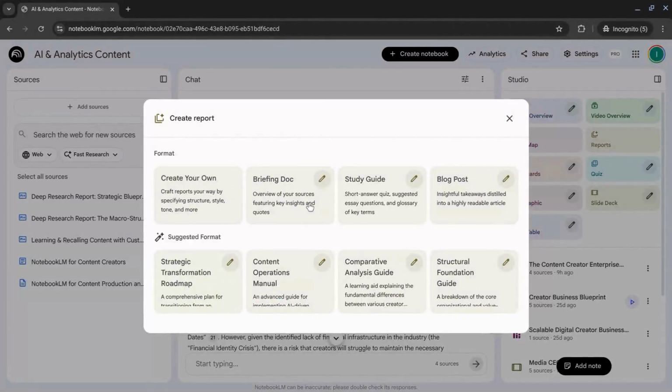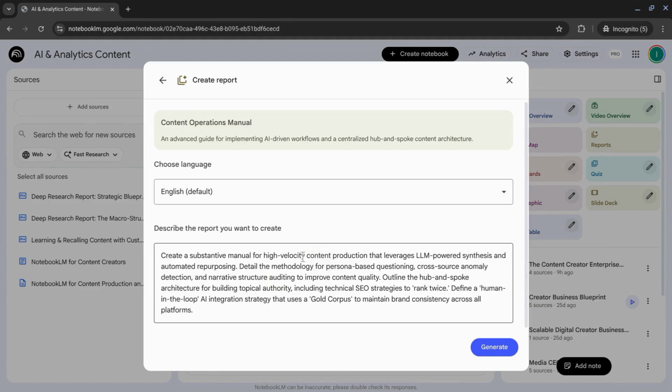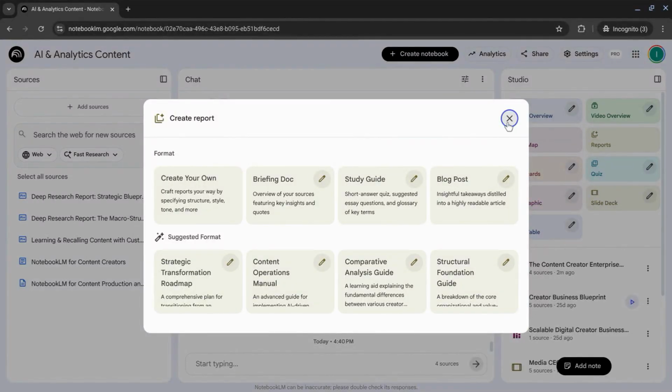What's great about these reports is when you click on the writing utensils to customize it, it populates a prompt for you, so you don't have to go out to Gemini or ChatGPT to create your own prompt. This is a great feature for reports in NotebookLM.